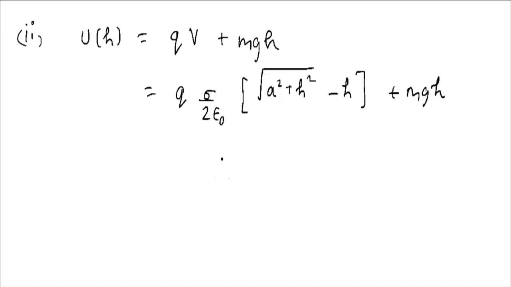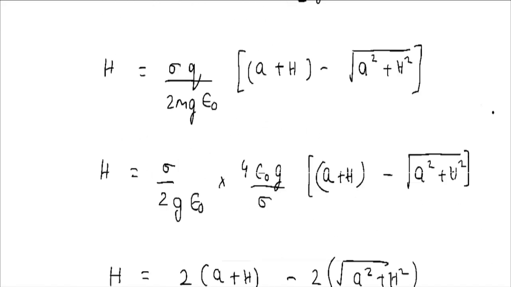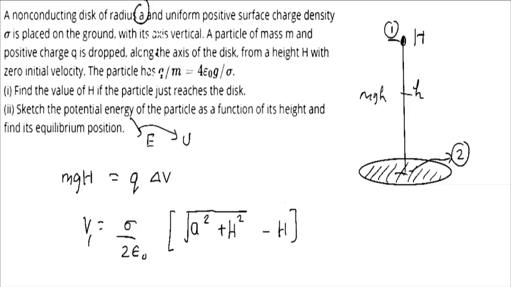We know the q by m ratio. If you could see, q by m ratio is given as 4 epsilon g by sigma. So what would be the value of q? It would be 4 m epsilon g divided by sigma.